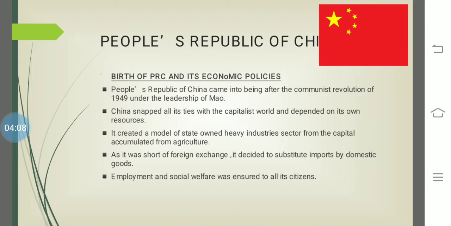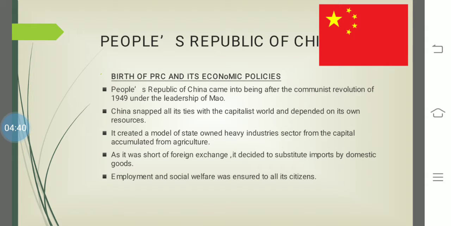Then we can see the gradual decline of the economy, because for a certain point of time the government was giving employment, social welfare, even healthcare and education, everything was looked after by the government. But if you see the growth rate of the economy, it was 5 to 6%, and simultaneously the population was also growing at a rate of 2 to 3%.